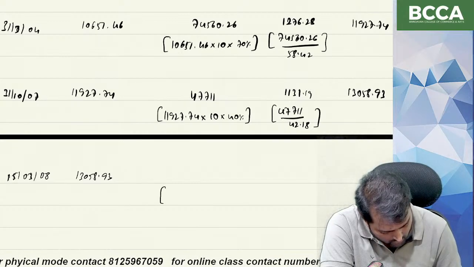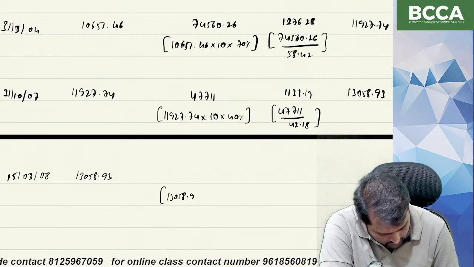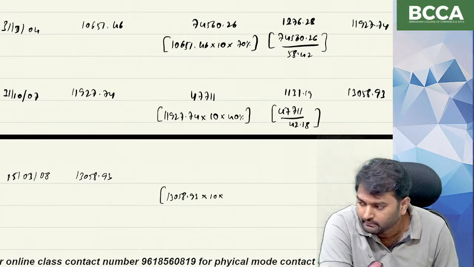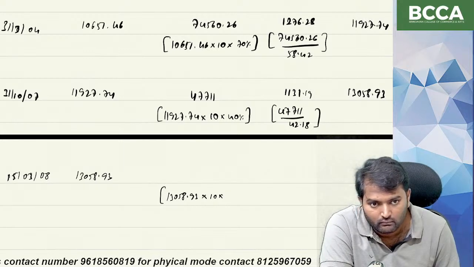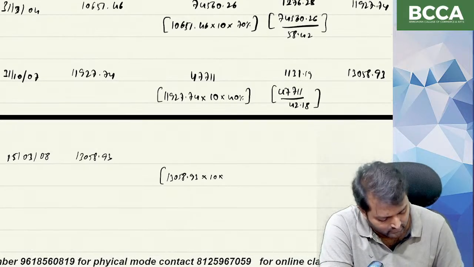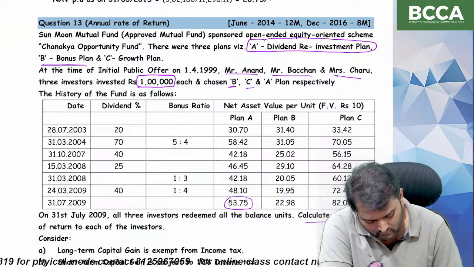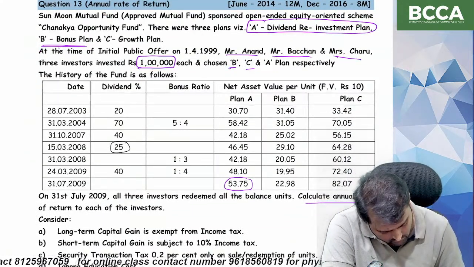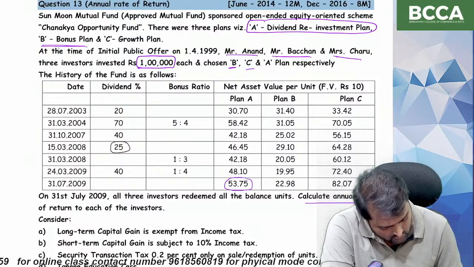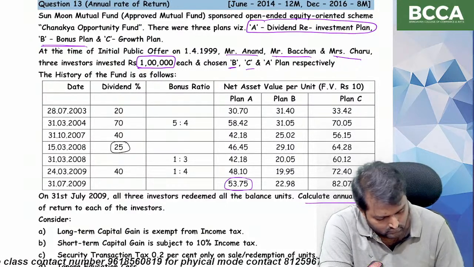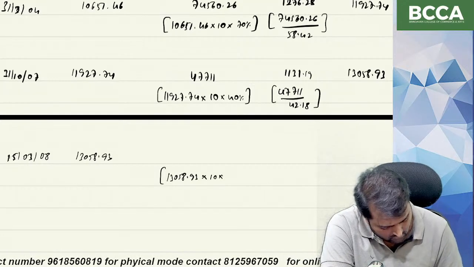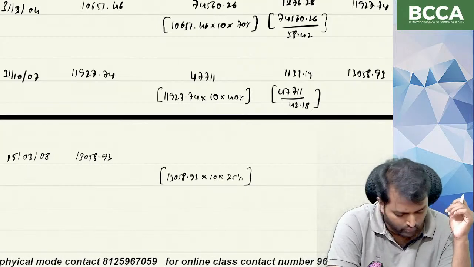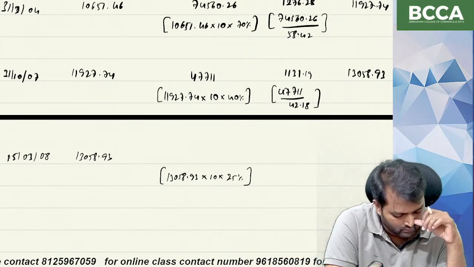So what is the amount of dividend? 13,058.93 into 10 into 25%, which is the rate of dividend on 15th March.